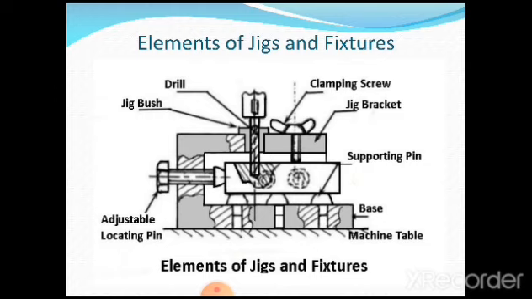So let us understand now. We need to understand so many things in case of elements of jigs and fixtures. We have understood that a jig is a device which is going to hold the workpiece and locate the workpiece properly. Whereas a fixture is only going to hold the workpiece, it is not going to guide the cutting tool. The guidance of the cutting tool is purely carried out by the jig, but it is not possible for the fixture to do that.